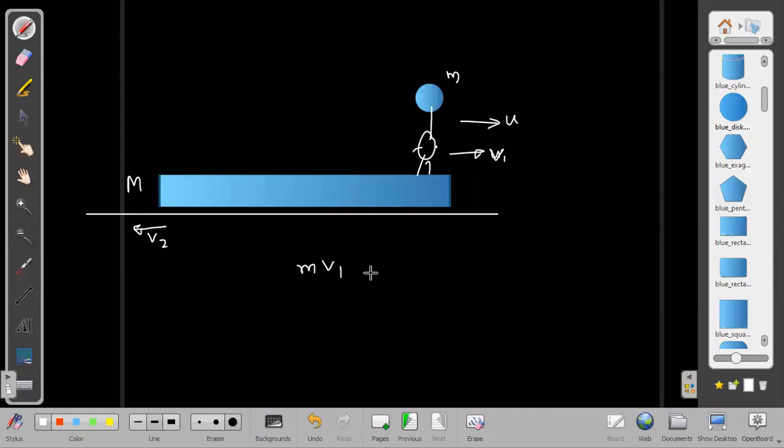Then I will write m into v1 minus capital M into v2 is equal to the initial momentum. Initial momentum was 0, that is one equation.